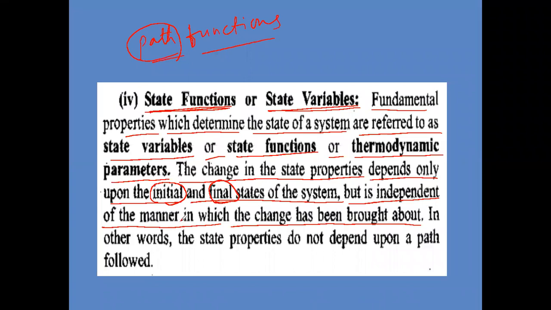In other words, the state properties or state functions do not depend upon the path of reaction followed.